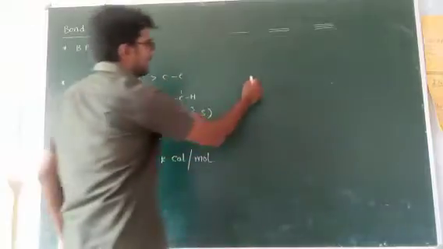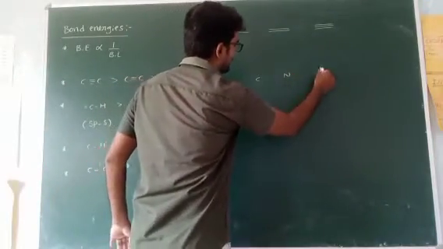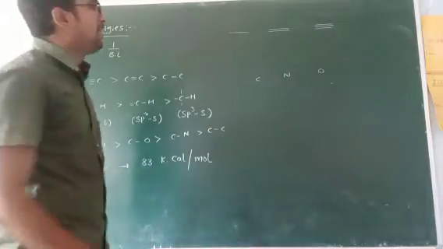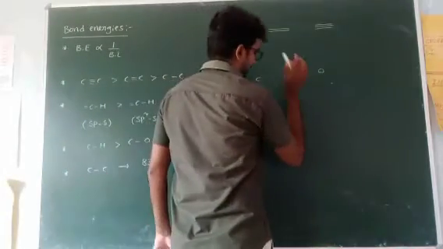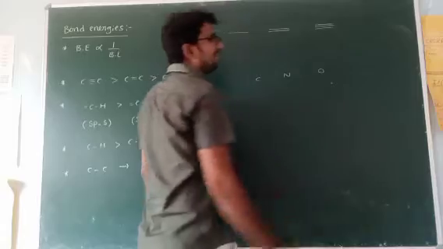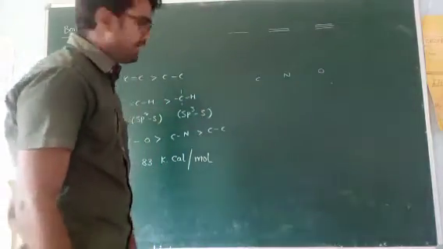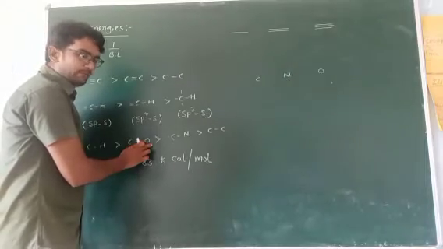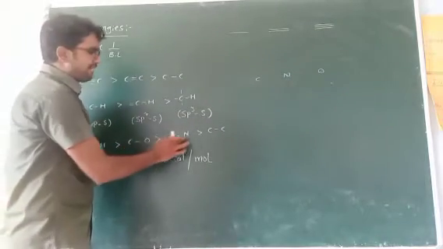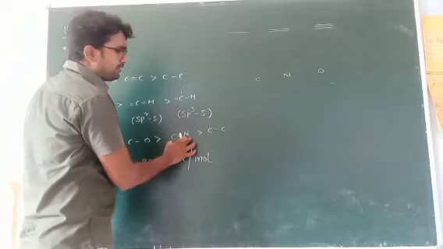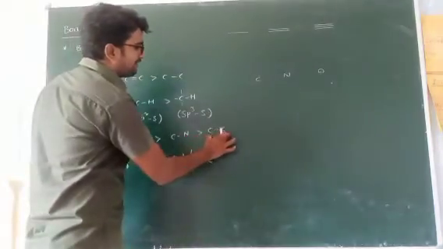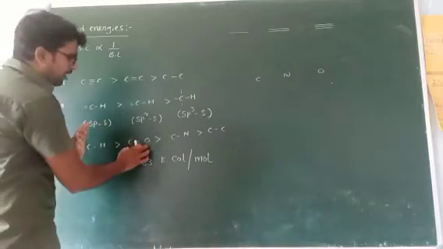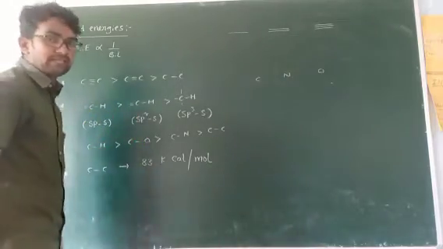In a period from left to right, the size of the elements decreases. So a smaller bond length is formed between carbon and oxygen compared with C-N, and this one is smaller compared with C-C. That's why this is the order. Smaller bond requires more energy.